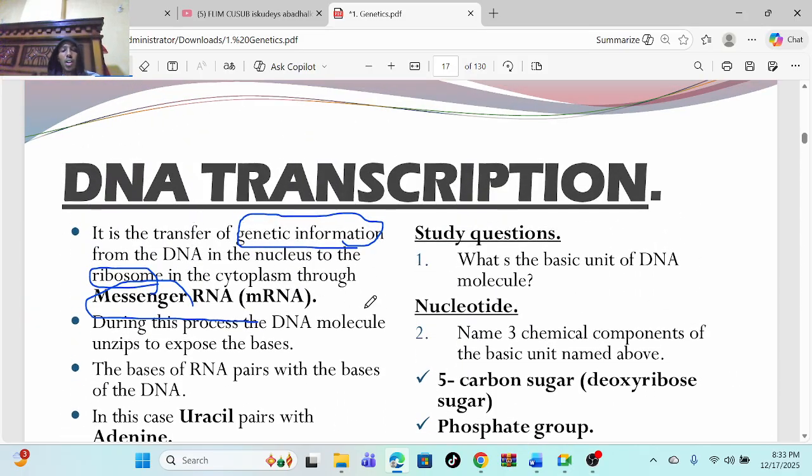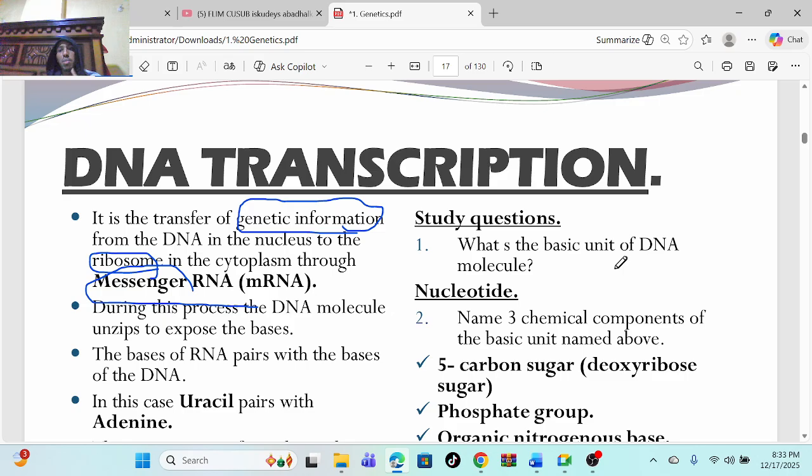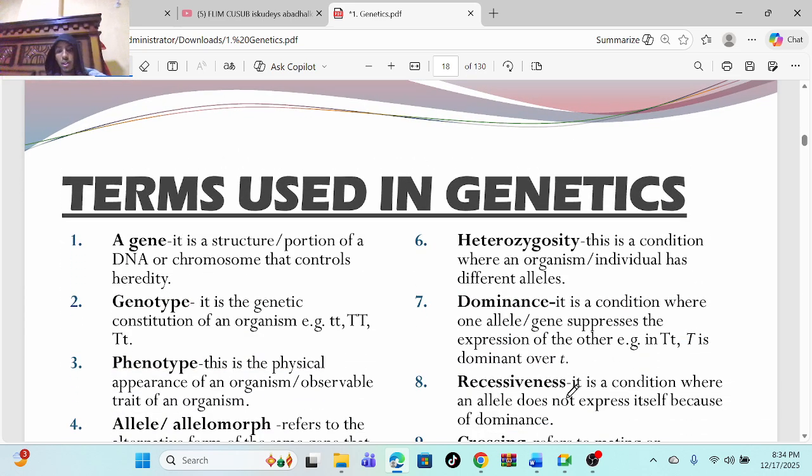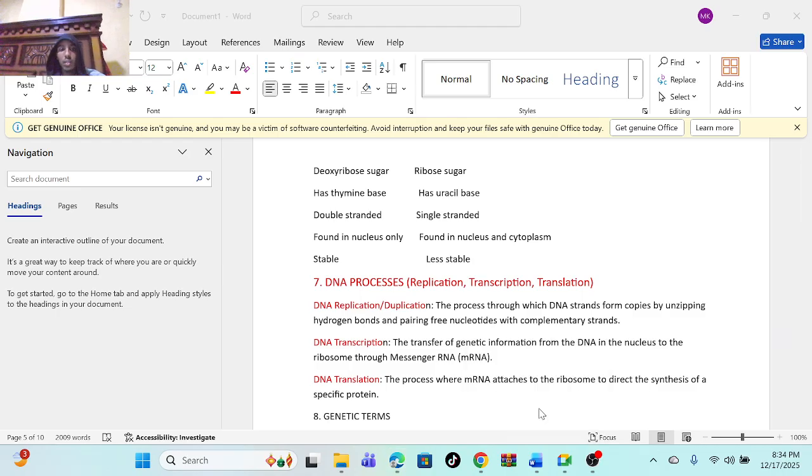attaches itself. So, a question to revise: what is the basic unit of DNA? The basic unit of DNA is known as nucleotides. Name three chemical components of the basic unit. A nucleotide contains three things: deoxyribose sugar, which is a 5 carbon sugar, phosphate, and an organic nitrogenous base. It contains only those three. So let's go to the next.